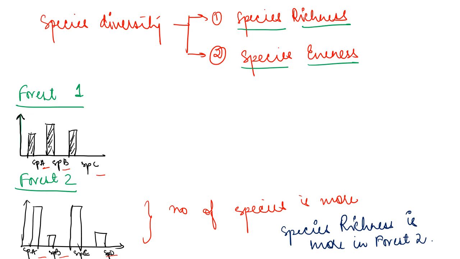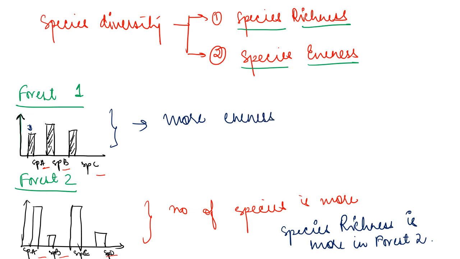But if we see forest 1, you can see all are present, with a little variation in their quantity. Though there are 3 types of species, if you count the number of individuals, there is not much variation, unlike in this graph, where there is so much variation. Here it is a little bit. So we call that forest 1 has more evenness than forest 2.